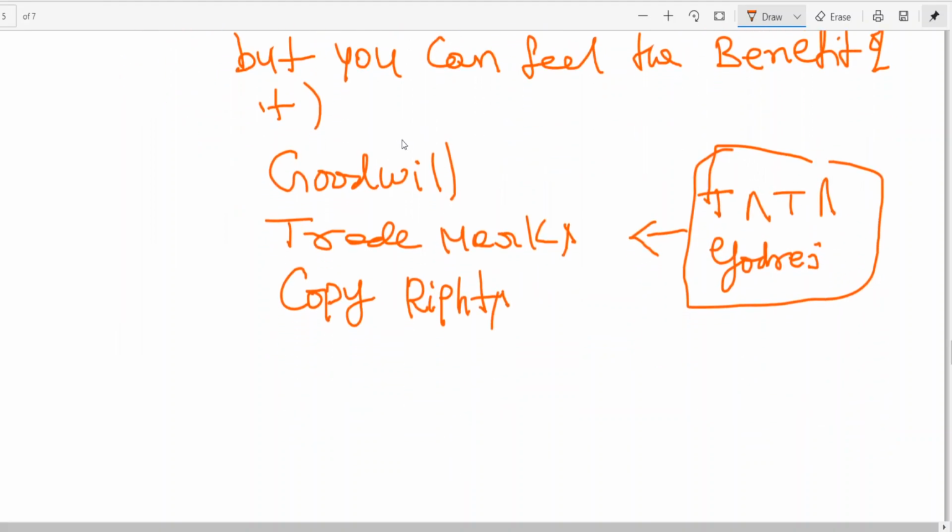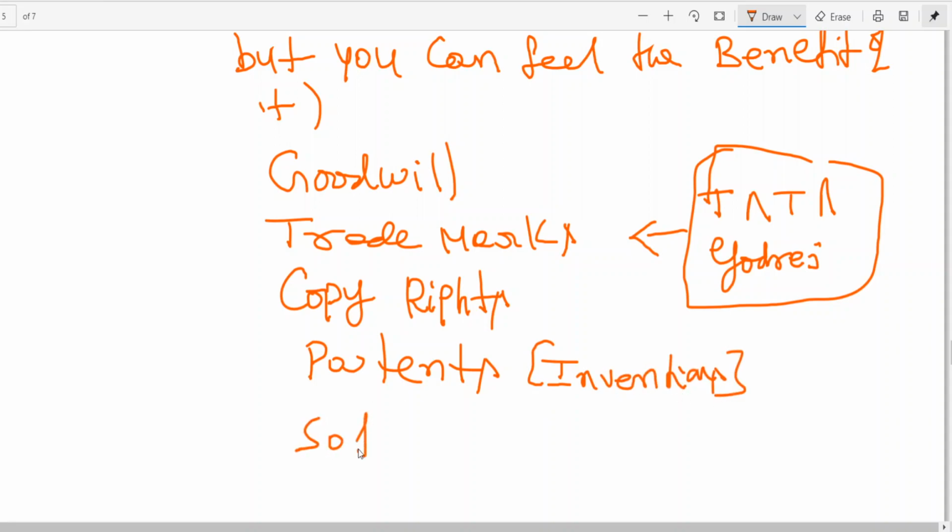So copyrights. Patents, you know, patents are inventions. Somebody is inventing. Now we are saying COVID-19 vaccine trials are going on. After invention, they say the patents are with us. Nobody can use it. If somebody wants to use the formula, you need to make a payment. Patents are about inventions.